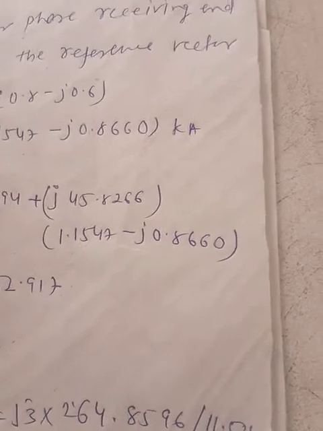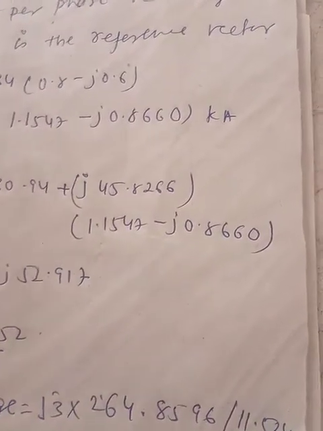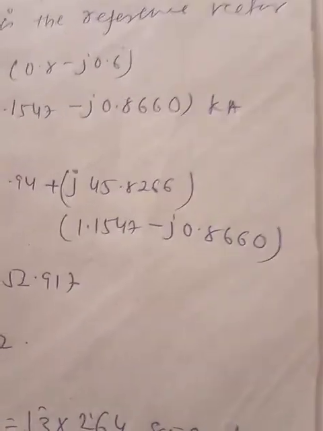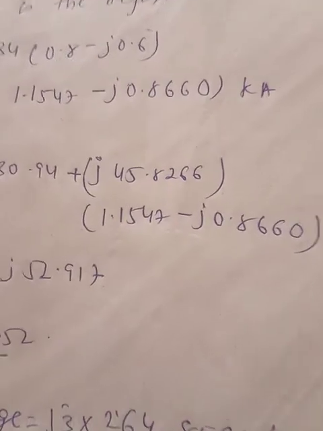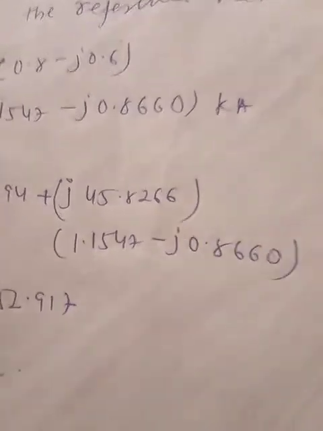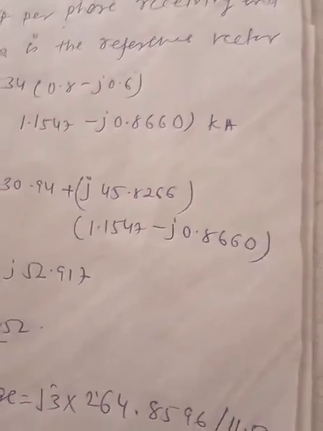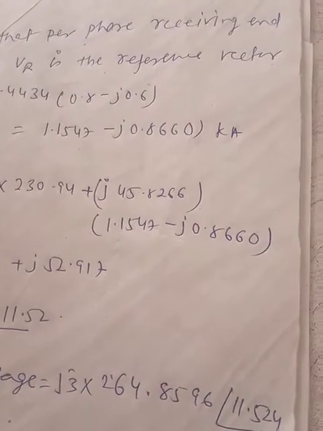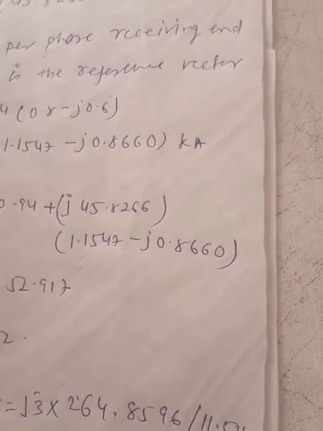Then we will discuss the numerical solution of the swing equation, and in the last, multi-machine transient stability analysis, the transient stability controller and how we can maintain the transient stability of a multi-machine system, and in the end we will conclude this chapter.